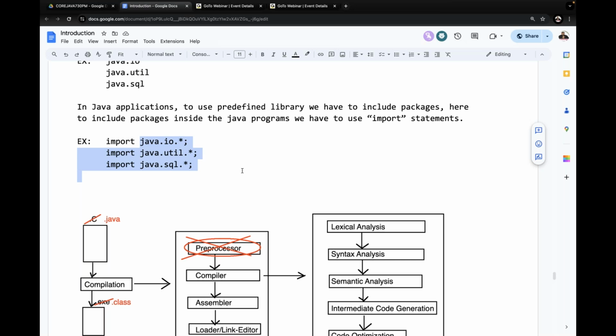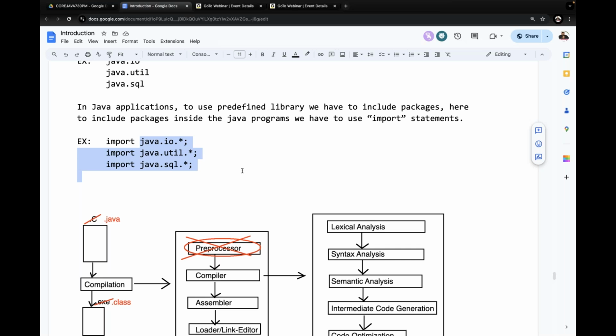So Java is following dynamic loading. Import statements are supporting dynamic loading. JVM is performing dynamic loading. But in the case of C and C++, what type of loading is going on there? Static loading is going on. But in the case of Java, what type of loading is going on there? Dynamic loading is going on. Now tell me, is the preprocessor supporting the dynamic loading?